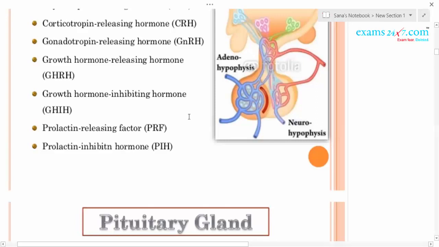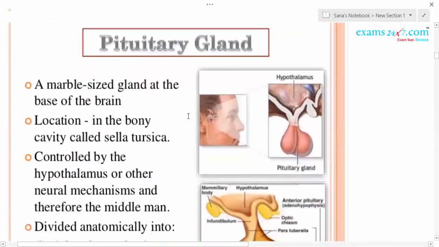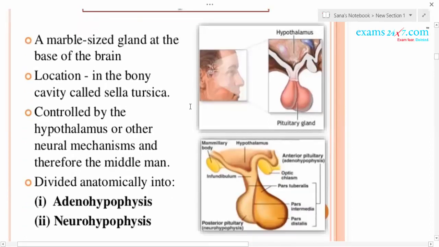The next very important gland is called the master gland, that is the pituitary gland. The pituitary gland is located in a bony cavity called the sella turcica, and it is attached to the hypothalamus. It is controlled by the hypothalamus or other neural mechanisms, and is therefore considered a middleman.